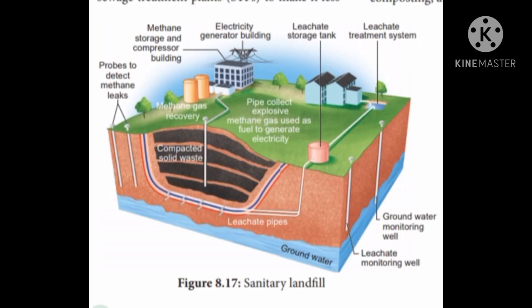We'll see how the solid waste is disposed, that is, sanitary landfills. You can find there the land is dug up, and into that you will fill up all the waste materials such that they don't enter into the groundwater level. Okay, you can find in the picture the electricity generating building and the methane storage compressor building.